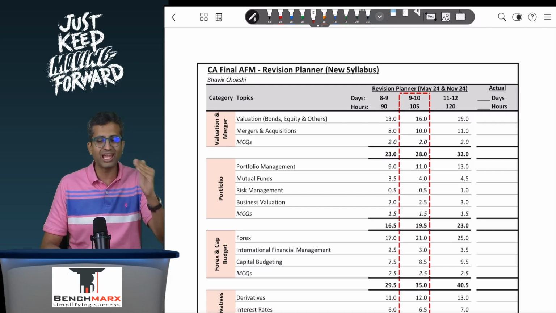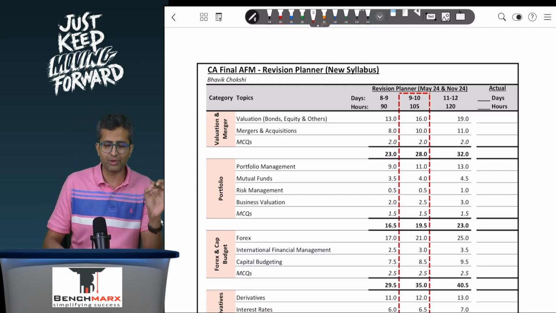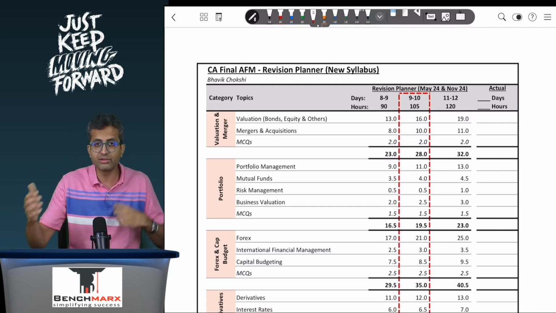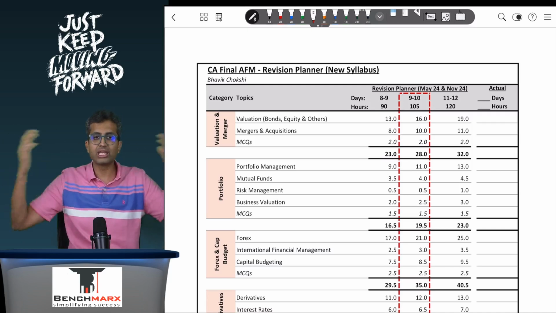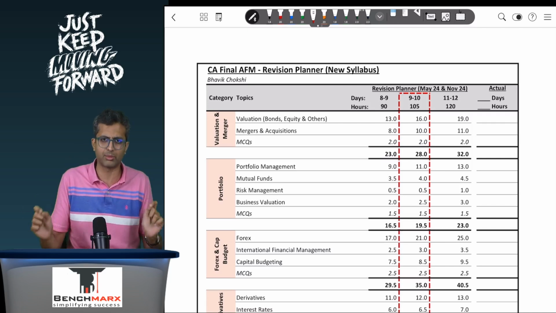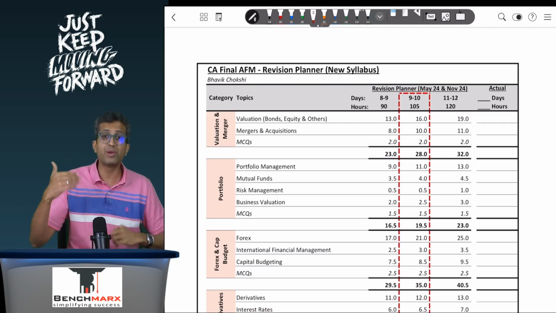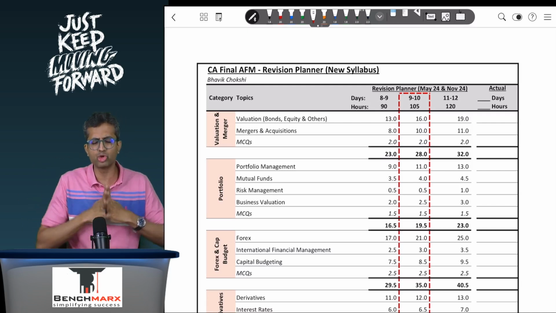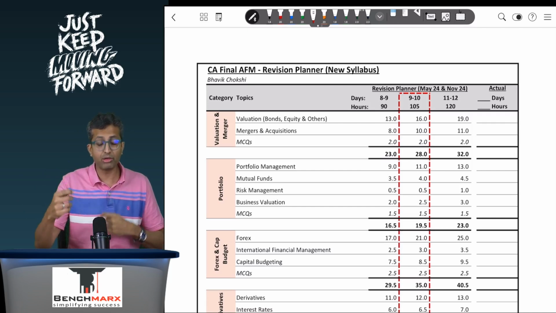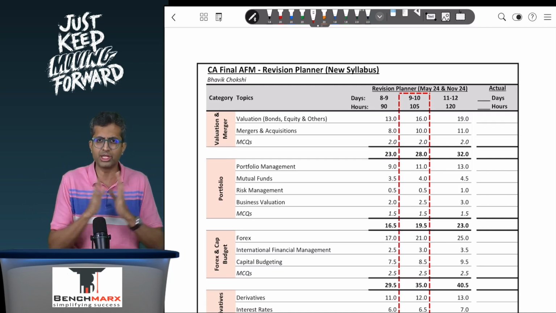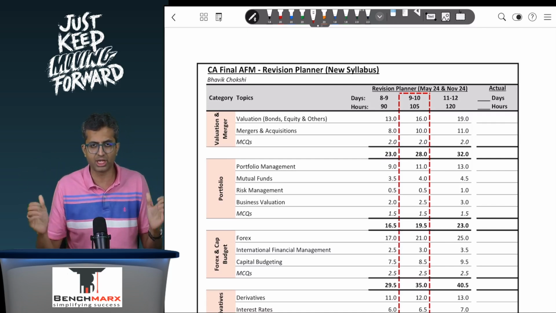Now, unlike FR, when you study AFM, there are a couple of things that you need to remember. One, for the purpose of your last day revision, because here you don't have the liberty of dedicating, let's say, 5 days before your paper like you have in FR. So what I would very strongly recommend is, when you're preparing for your AFM, we have shared the important questions. We have even marked that in the book to the extent possible. But different students have different ways to gauge the important questions. So what I would strongly recommend is, let's say a chapter has 50 questions, for example.